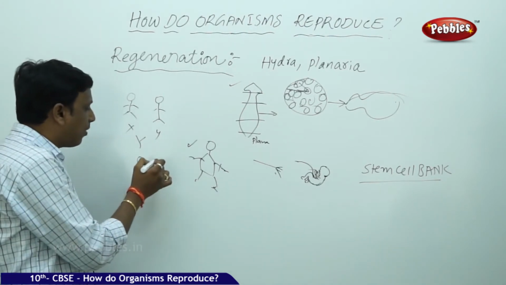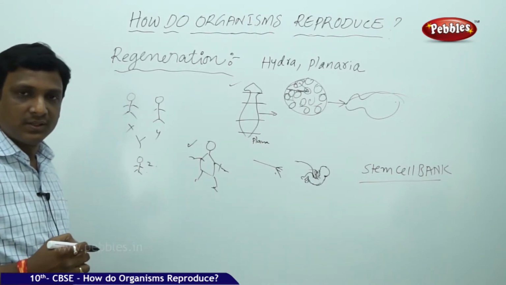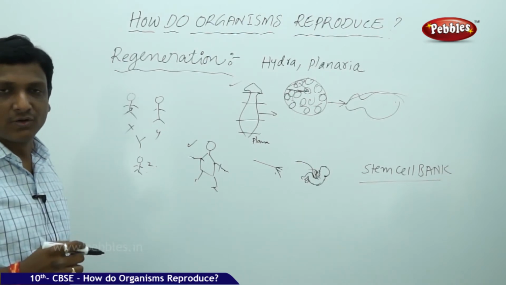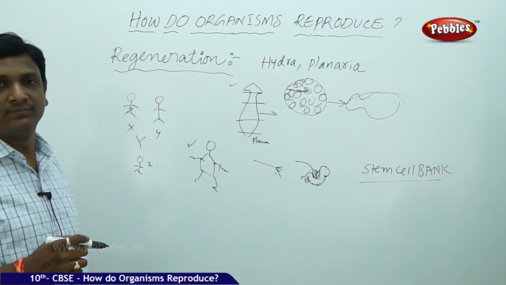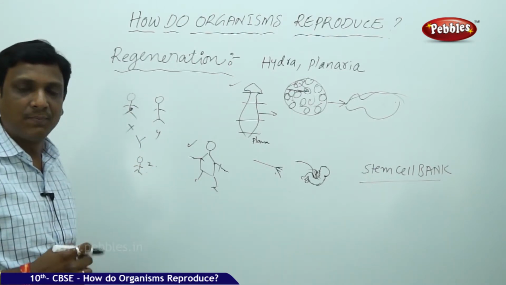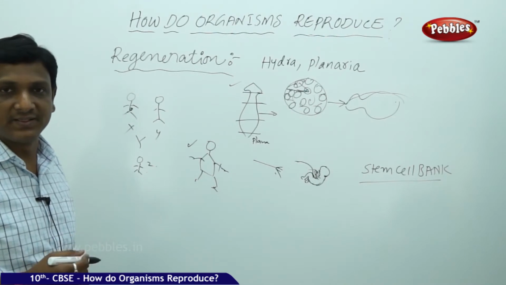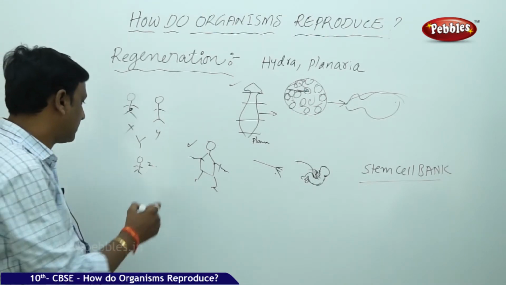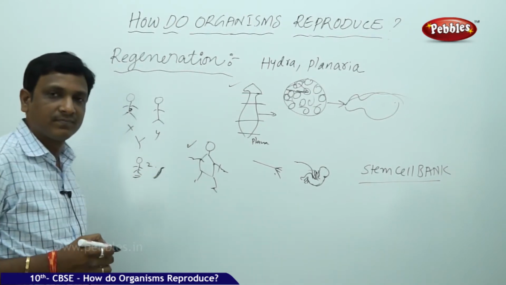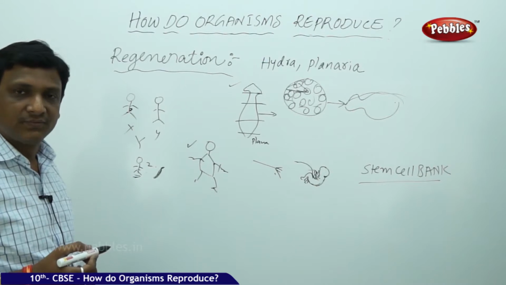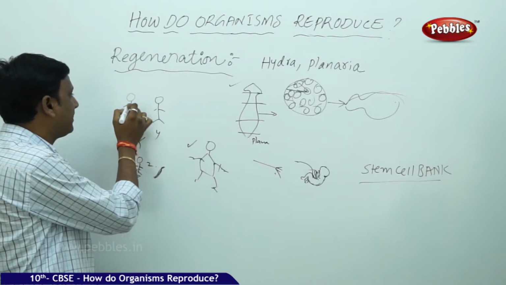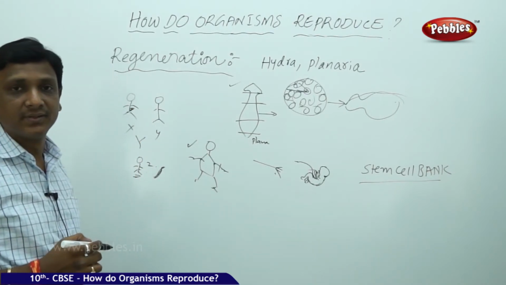So when this Z is born, his umbilical cord is preserved. When there is a problem with X's liver, the father's liver got damaged, so the father needs some liver. A part of the liver has to be transplanted. In such cases, from the umbilical cord stored from this baby in the stem cell bank, from those stem cells, the organ can be developed and transplanted into this person to save him.